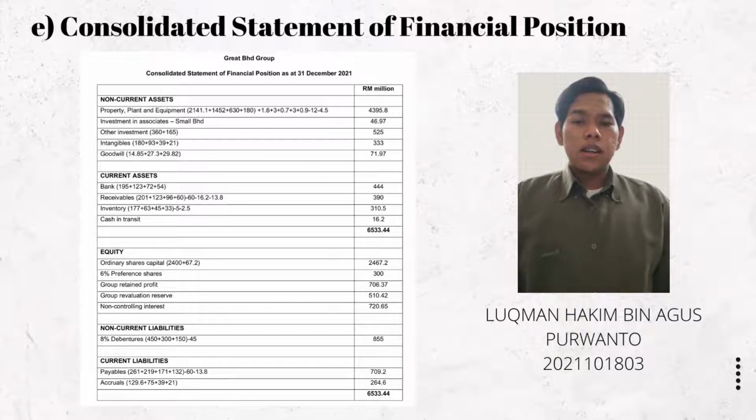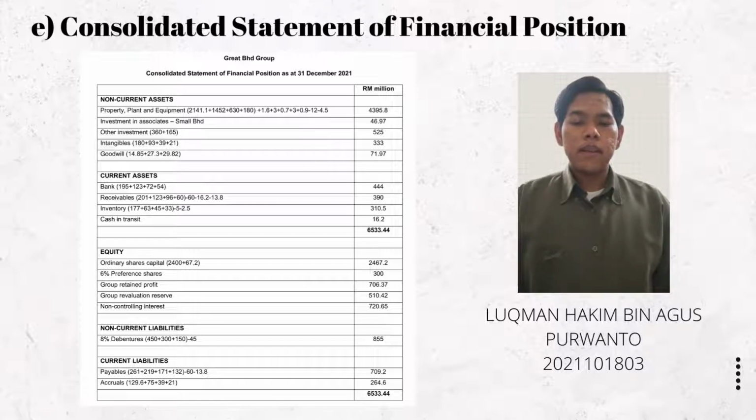Next is non-current liabilities, the percent debentures. We just add the parent amount and subsidiaries amount and minus 45 million because the parent company acquired debentures of 45 million. So we get an amount of 855 million. Lastly is current liabilities.